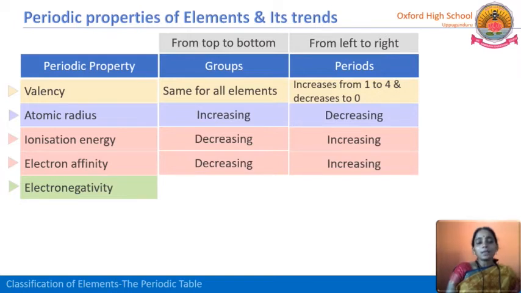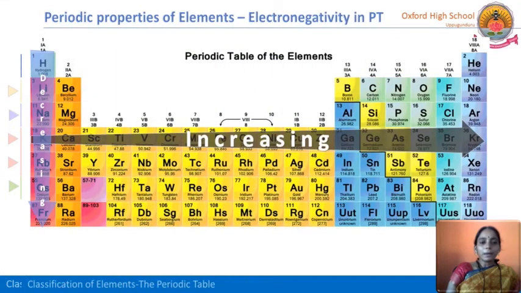Next one is electronegativity. The definition of electronegativity is the capacity of an atom to lose or to gain electrons. What we are discussing here about electronegativity: negativity means when an atom attracts electrons, whereas if an atom loses electrons, it means positivity. So here in a group, let us see the electronegative character. Negativity means to attract electrons. These are all metals, as we know, in the S block, from top to bottom, from hydrogen to francium.